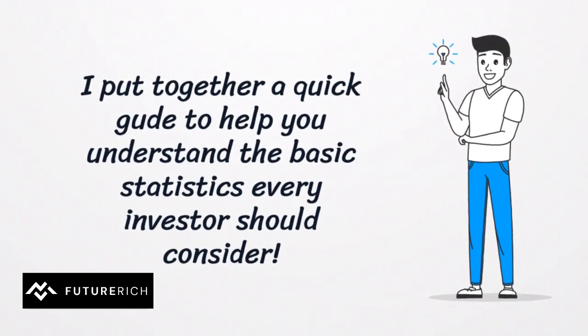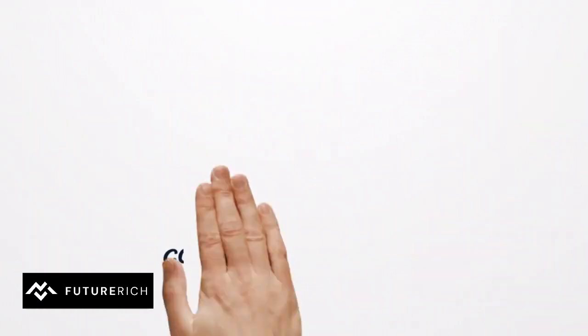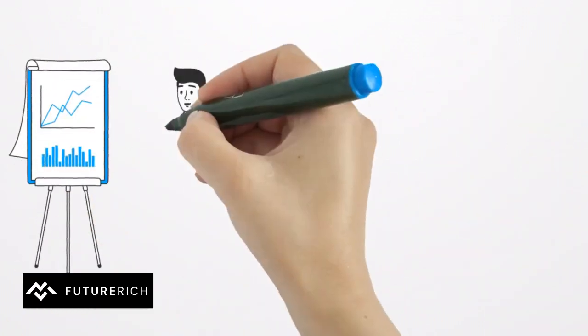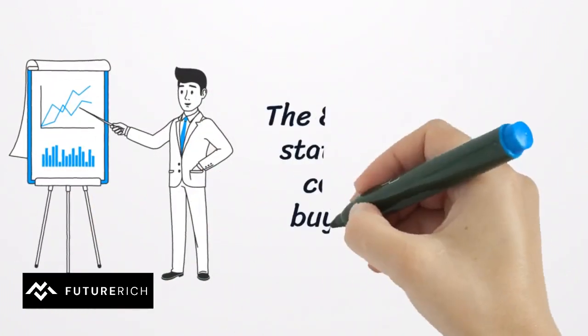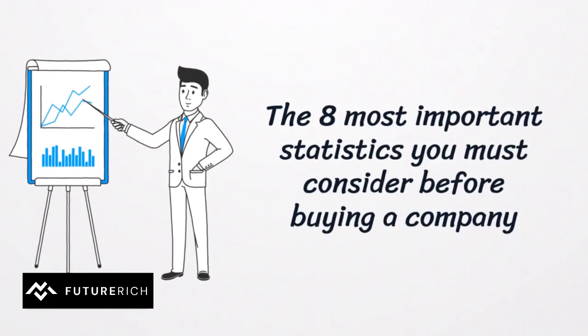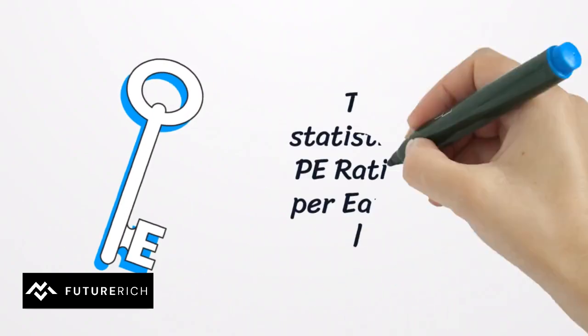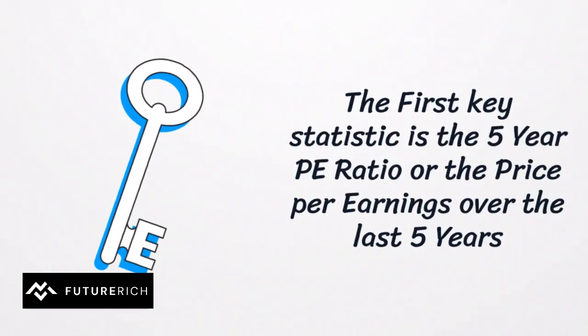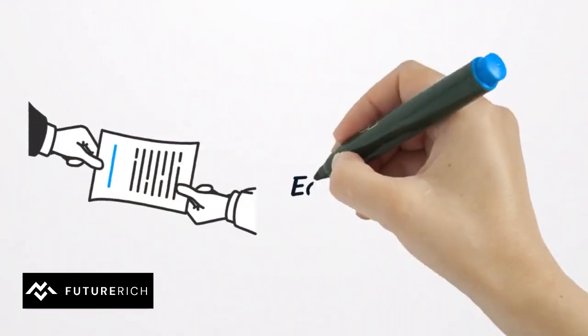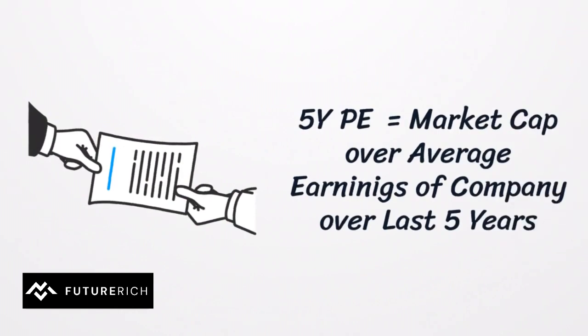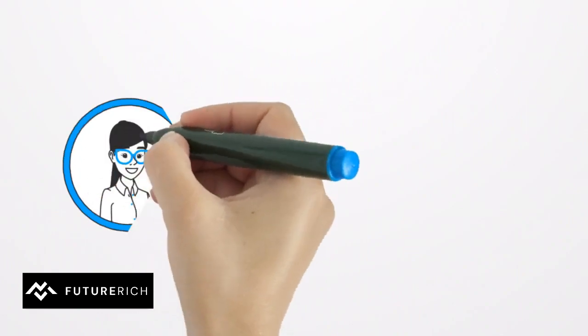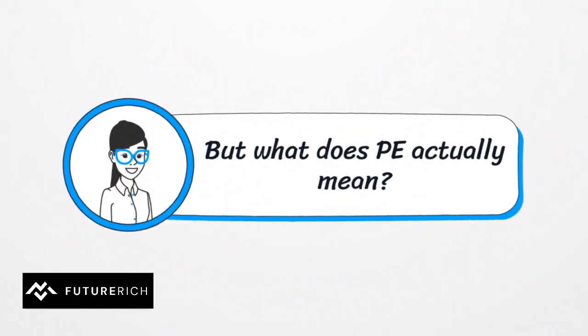To make a smart investment that will grow your profits year over year, you must be able to evaluate the company you are buying. Therefore, today I will show the 8 most important statistics you must consider before buying a company's shares. The first key statistic worth evaluating is the company's 5-year PE ratio, or price per earnings over the last 5 years. 5-year PE ratio is the company's market cap divided by its total profit over the last 5 years. But how does that provide me with any useful information?